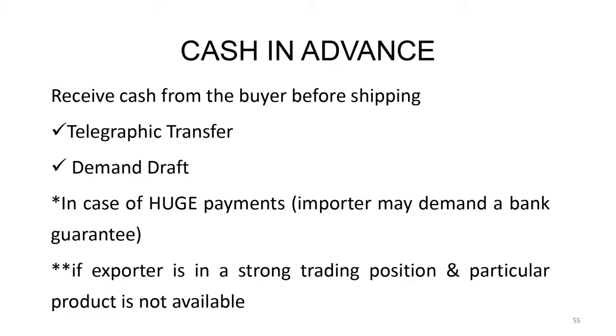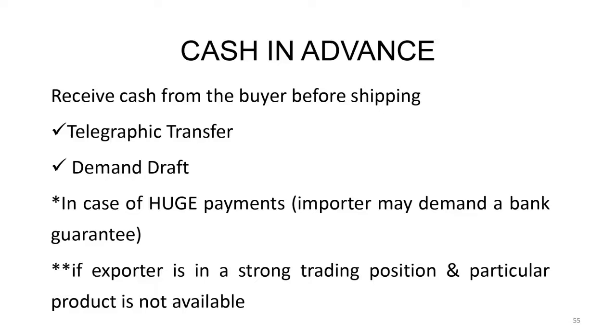You get the bank guarantee made from your bank. The bank will make the certificate, you are going to sign on it, and that bank guarantee will be given to the buyer. So the buyer is now a little secure that just in case you take that money and run away, you have given the bank guarantee. So the bank will have a legal recourse. They can legally sue you and take that money back.